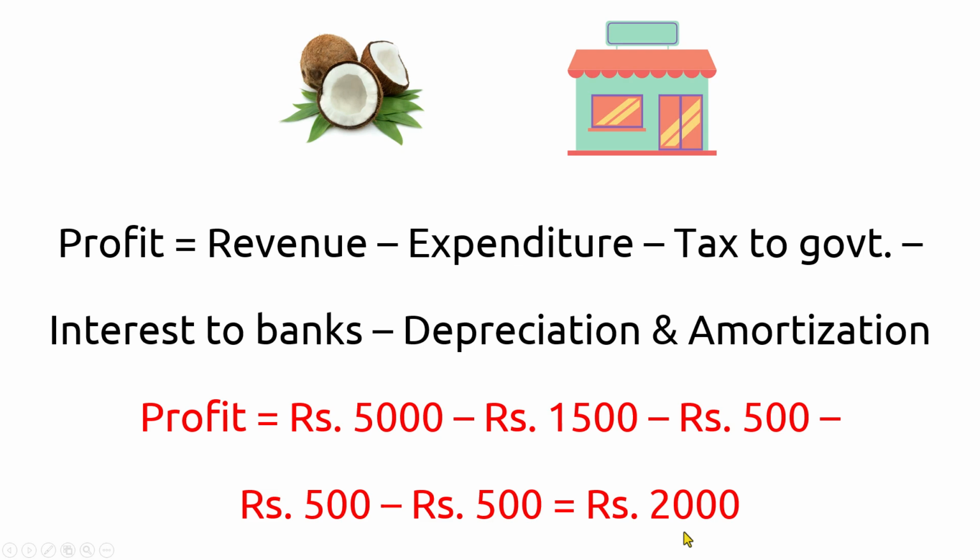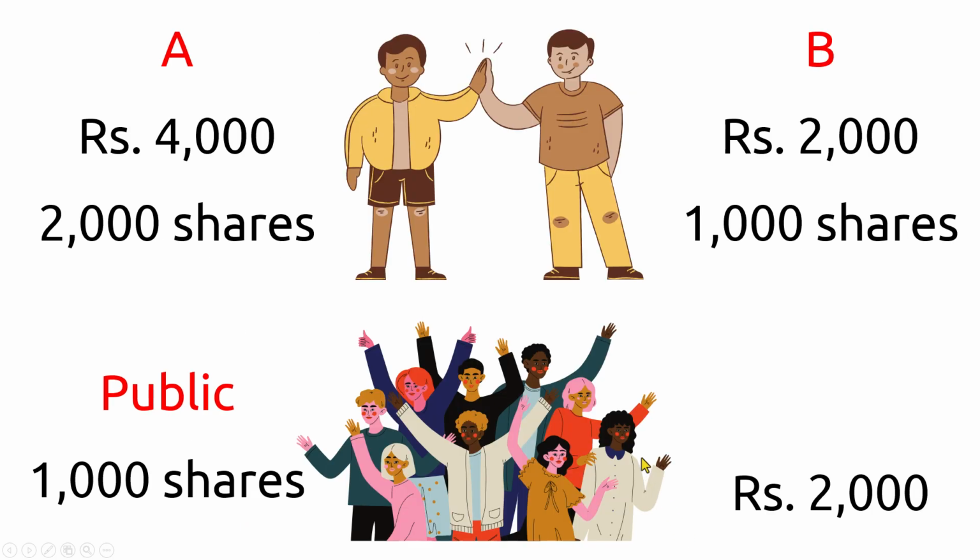The owners are the ones who hold the shares of the company. Okay. So in this case, the promoters along with the public who own the shares of this particular company are the owners. So the 2,000 rupees profit entirely belongs to these. Okay.